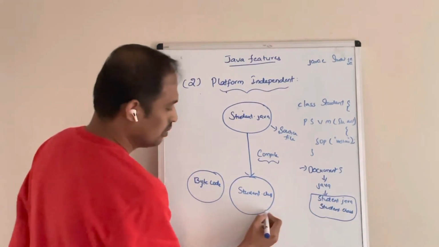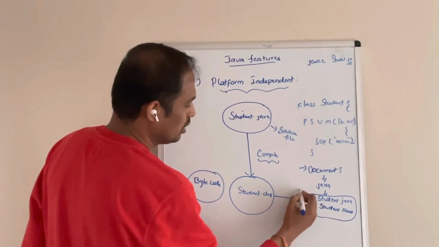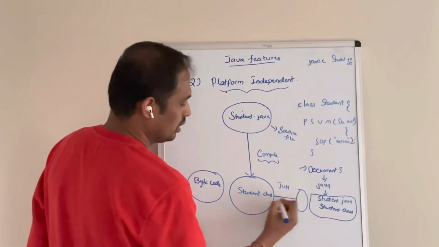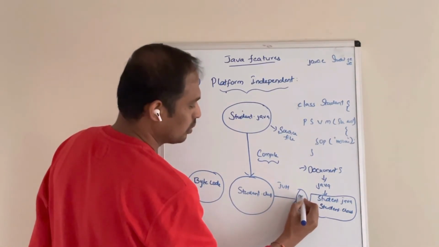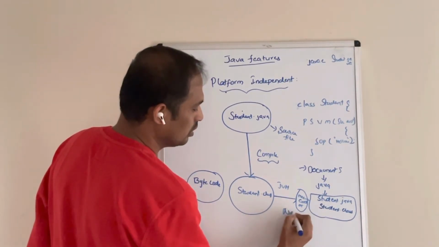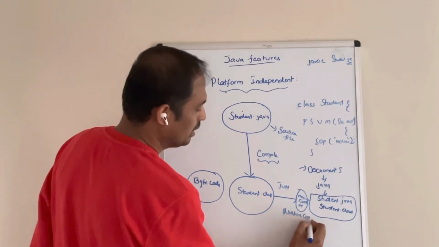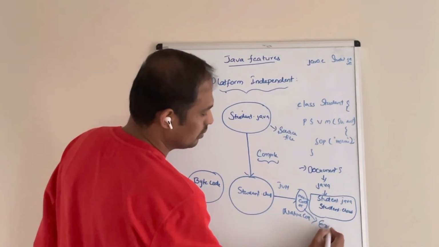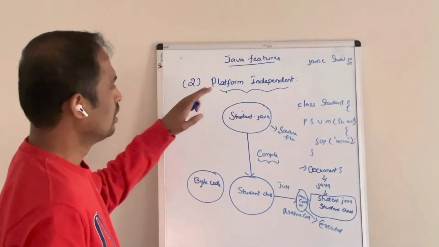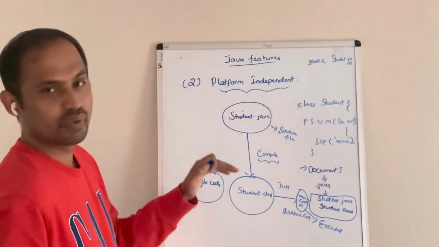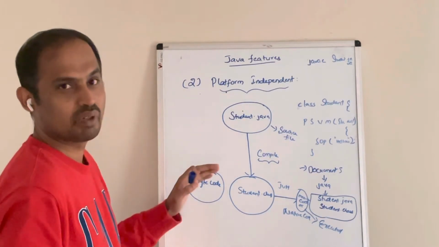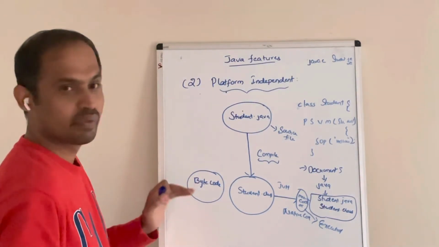Then we are going to use the JVM. The JVM will convert this bytecode into machine code or native code. Then it will be executed. Because of this, a Java program will run on different platforms. Once we write one Java program, the same program can be executed on different platforms.